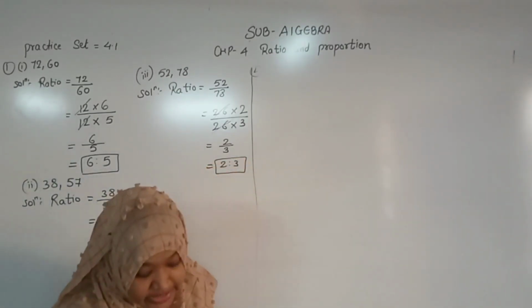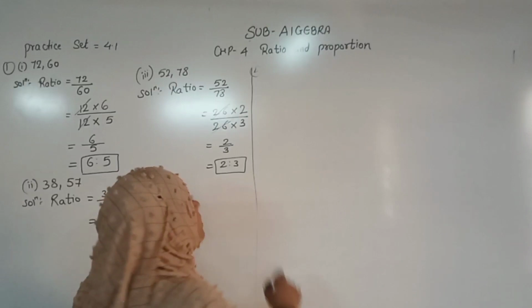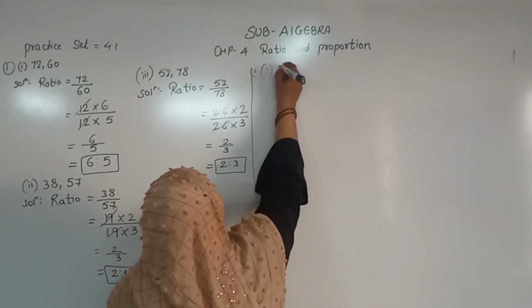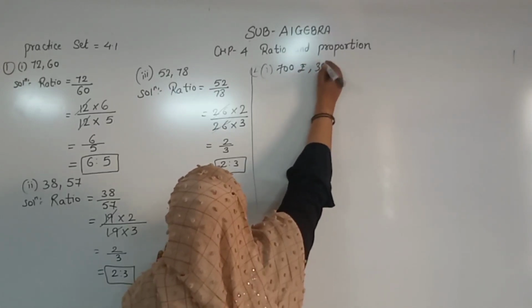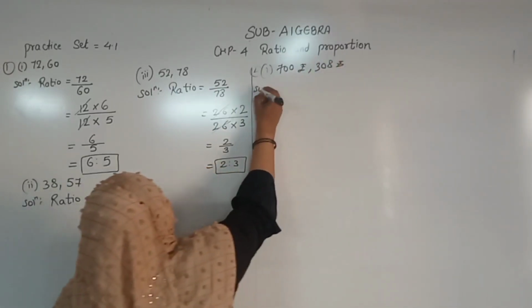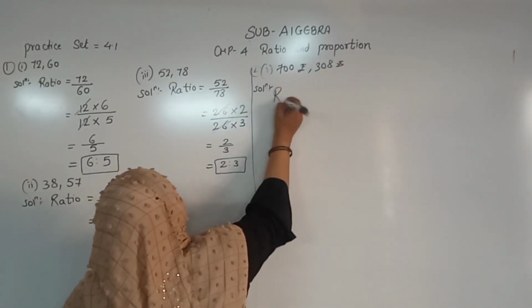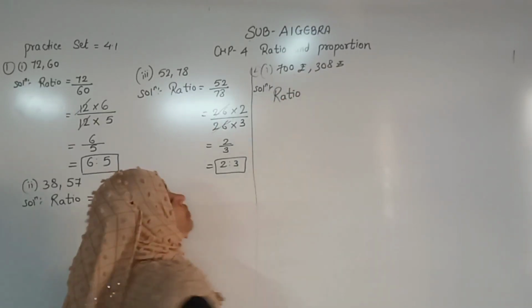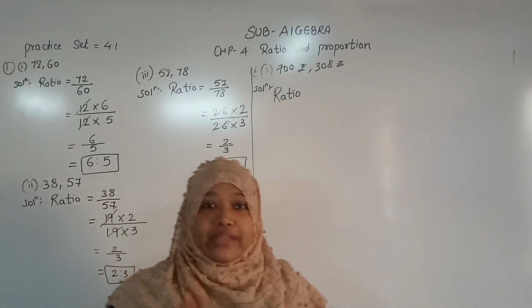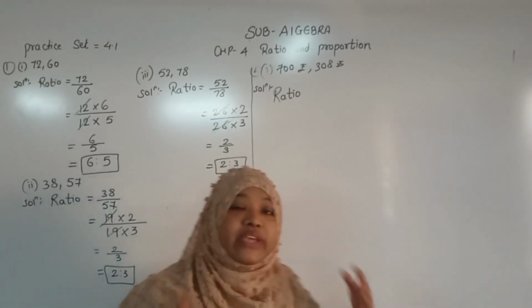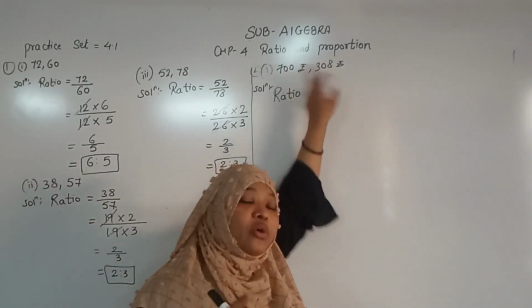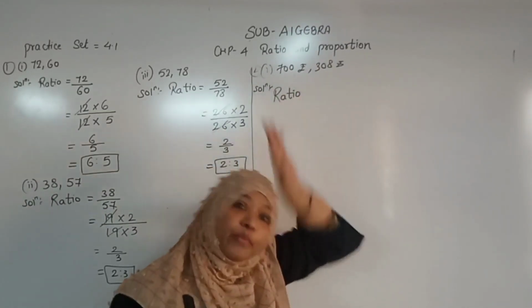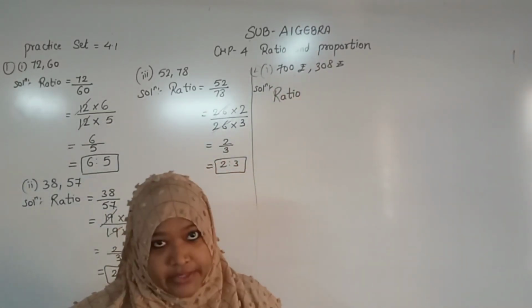Okay, the first question is 703 and 308. Question number 1. 700 rupees and 308 rupees. Solution, we have to move for the ratio. See student, first we will decide whether the quantities are in the same unit or not. See, we have two numbers, first quantity and second quantity, and both quantities are in rupees. We don't want to change it.